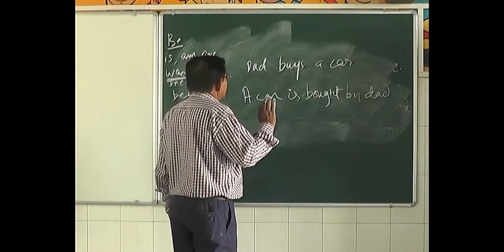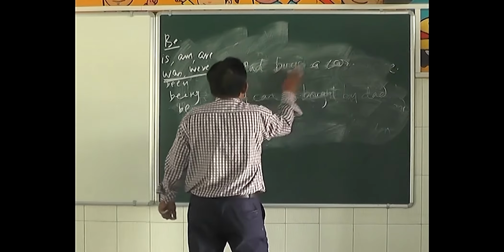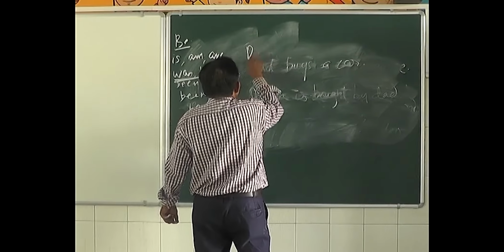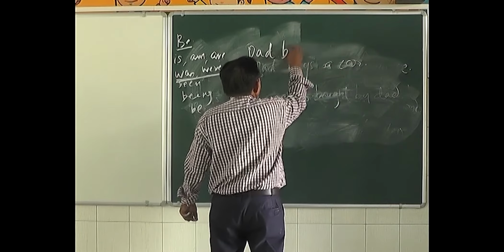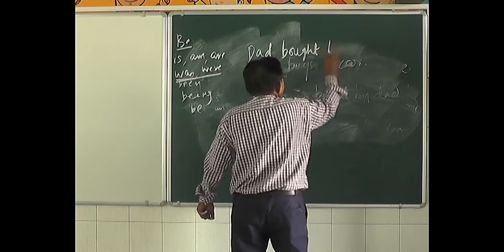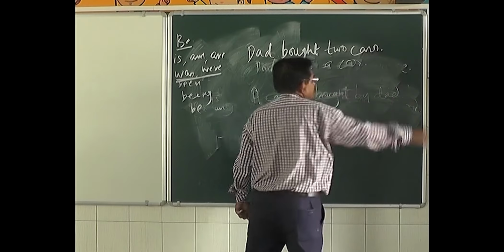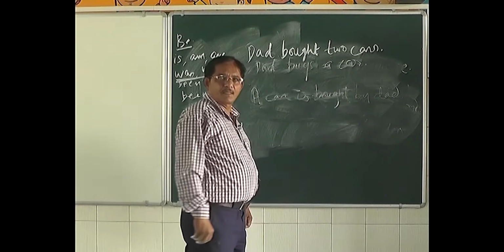Now remember another thing. Dad bought 2 cars. Let us follow those steps.